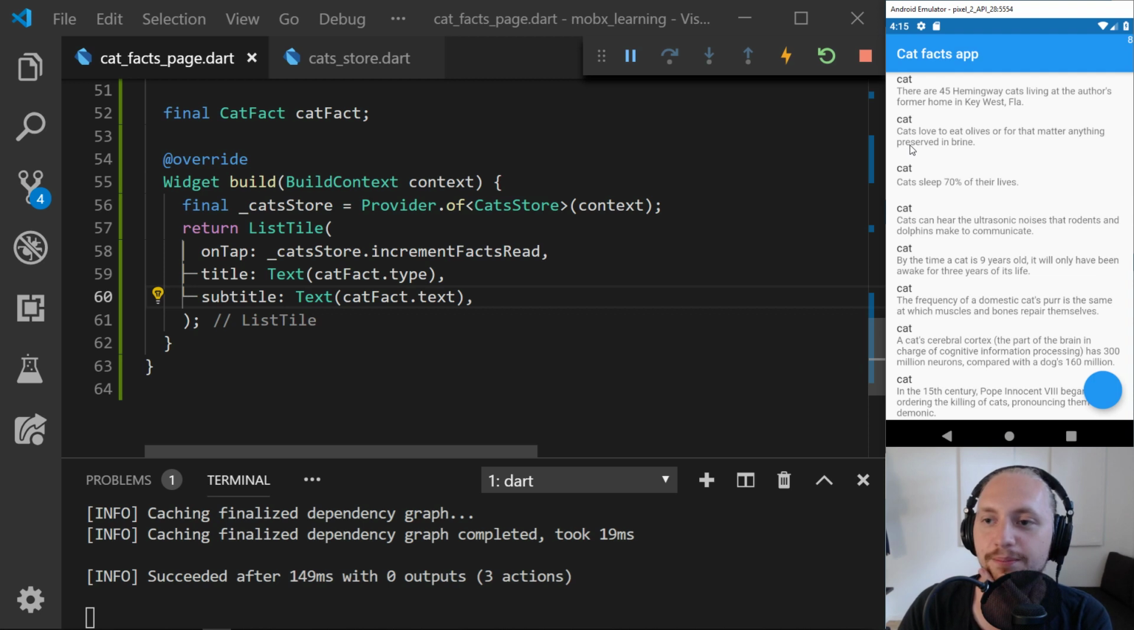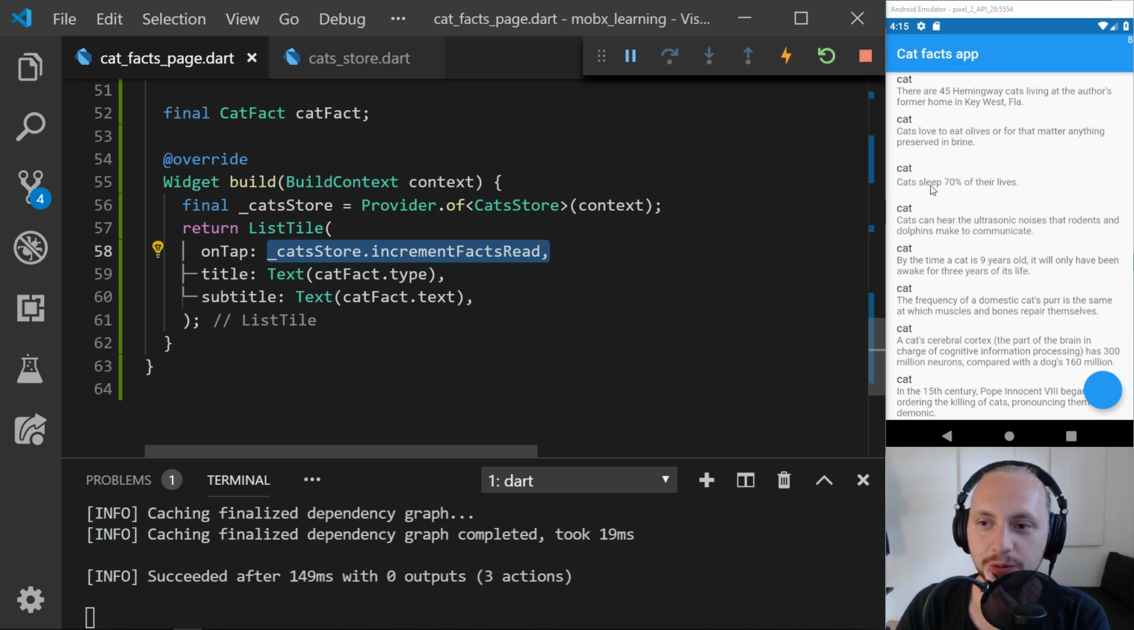Which works pretty good. What we can actually do is probably we will not call this one from this page. We will probably navigate to a page with that specific post. And then when we do navigate to that, we will also increment facts thread. But let's do it like this for now.